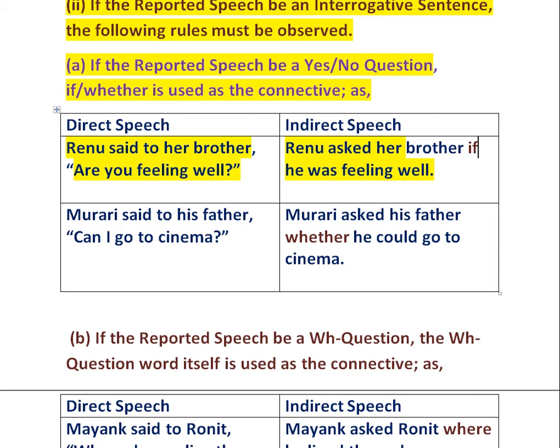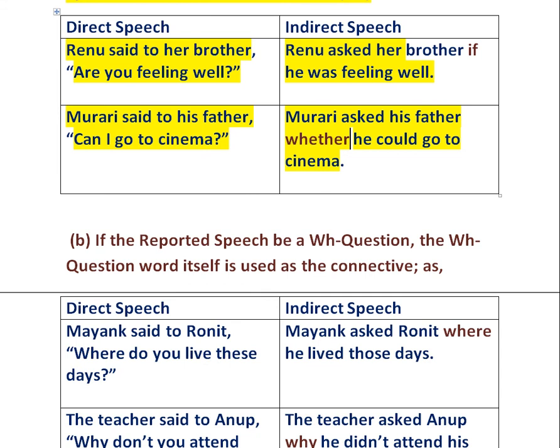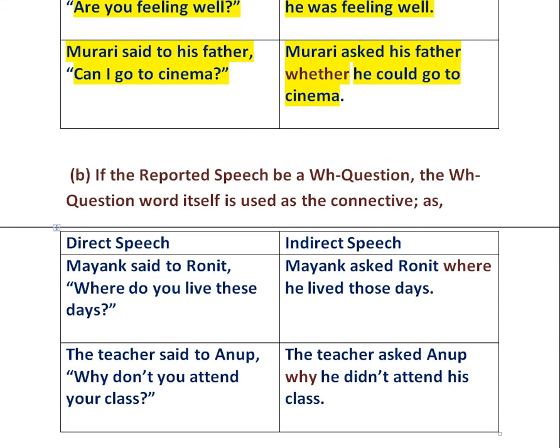Next example is Murari said to his father, "Can I go to cinema?" So Murari asked his father whether he could go to cinema. Next rule is if the reported speech be a WH question, the WH question word itself is used as the connective.